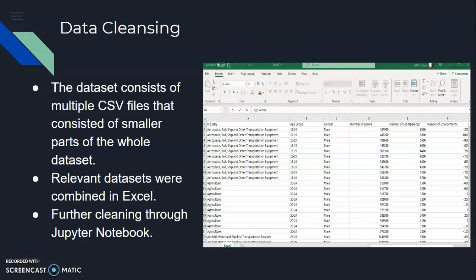Hello everyone, my name is Yogita and I'm the data scientist of our group. For the data cleansing part, the dataset consists of multiple CSV files that contained smaller parts of the whole dataset. Since many of the files were not necessary, I filtered the relevant ones and combined them in Excel, and further cleaning was conducted in Jupyter Notebook.